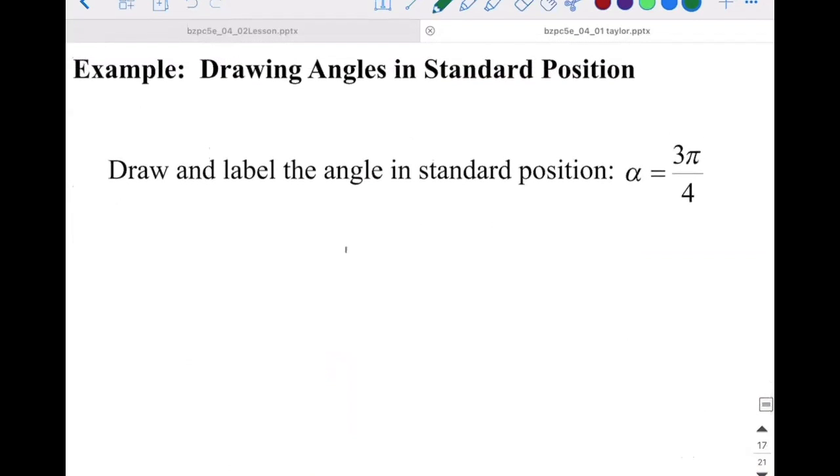Now we've got 3 pi over 4. So we've got our x and y axis. Our initial side starts on the x-axis. We're going to draw up this time since it's a positive angle. So 3 pi over 4. If we go all the way to here, that would be pi over 2. If we went all the way to this next axis, that would be 1 full pi. We only went 3/4 of a pi, so we're going to go halfway. So that's 3 pi over 4 radians.